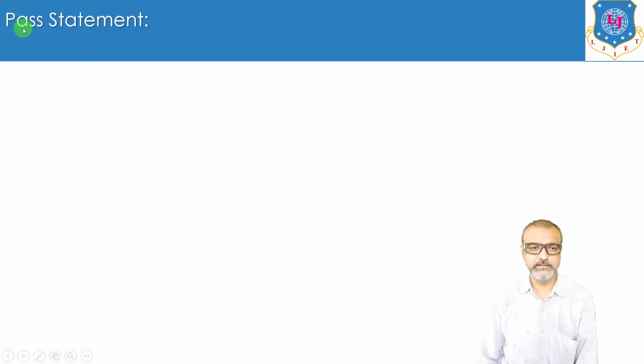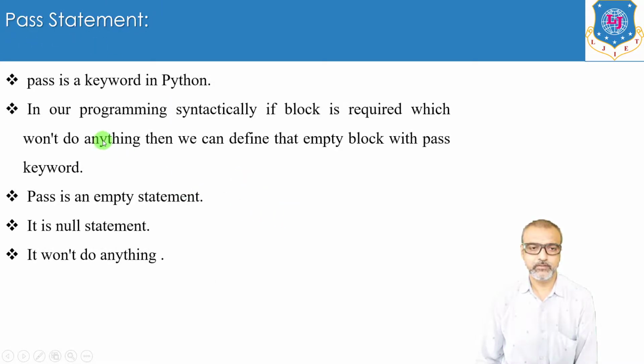Okay, now we will see the next statement, that is the pass statement. Pass is a keyword in Python. In our programming, syntactically, if a block is required but we don't want to do anything, then we can define that empty block with the pass keyword. Pass is an empty statement, it is a null statement, it won't do anything.